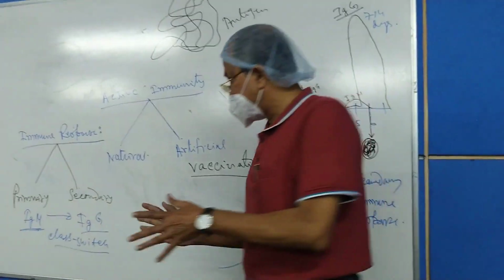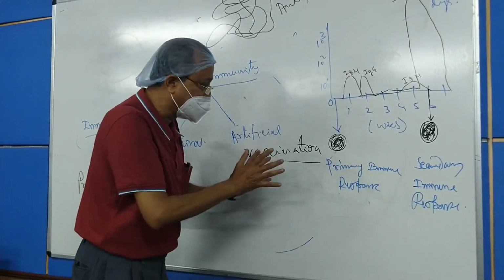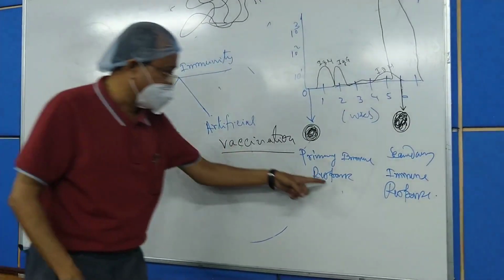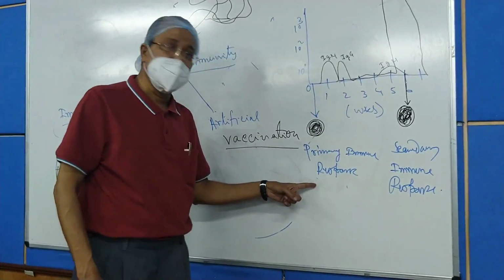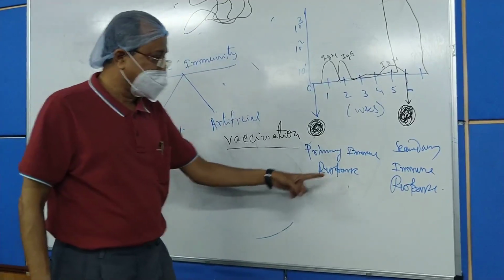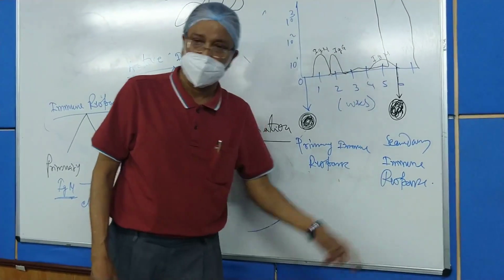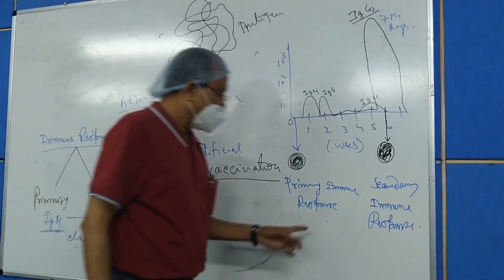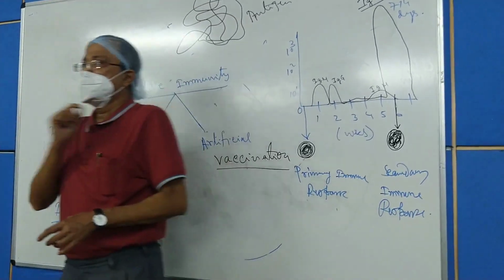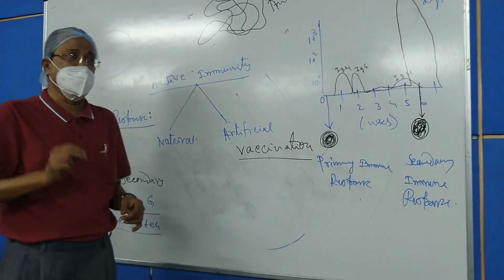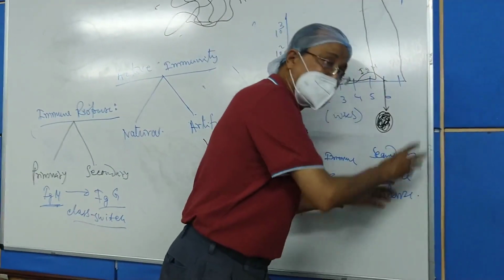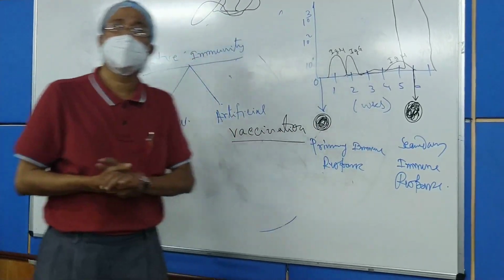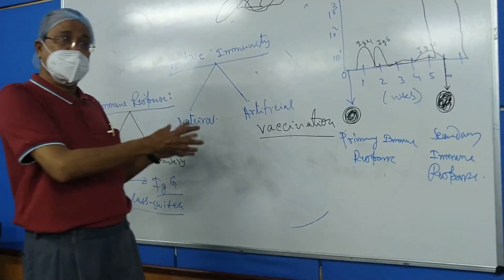This is clear. Now let us summarize the basic differences between the primary immune response and the secondary immune response. You just note it down. In the primary immune response, the immunoglobulin is IgM, and in the secondary immune response, it is IgG. The lag period, from the introduction of the antigen to the development of the antibody, is much shorter in secondary immune response, only 1 to 3 days. Here it is 4 to 6 weeks in primary immune response. So the lag period is shorter.